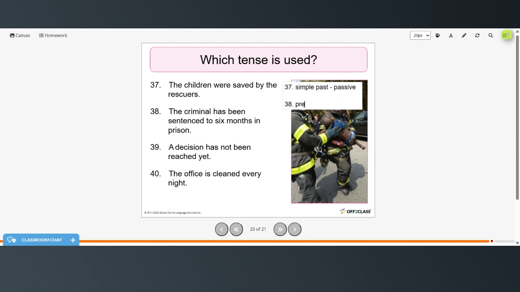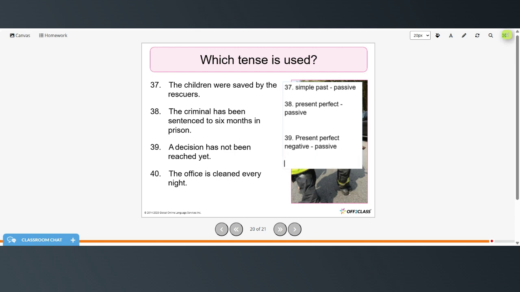That's present perfect. Passive. A decision has not yet been reached. That would be present perfect. Negative. Passive. And the office is cleaned every night. That would be simple present. Passive.